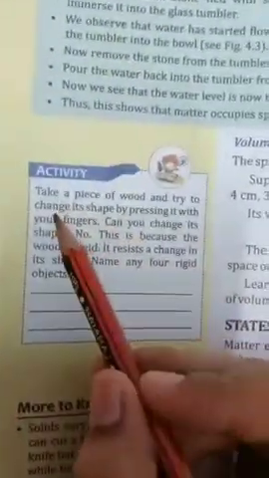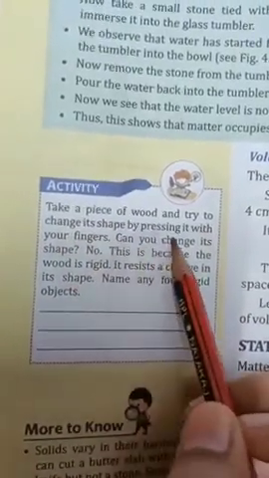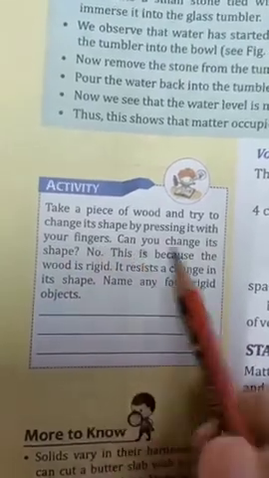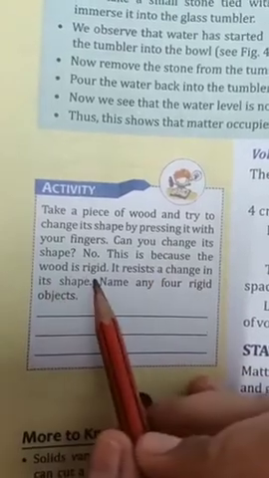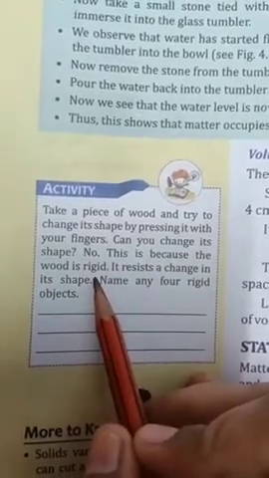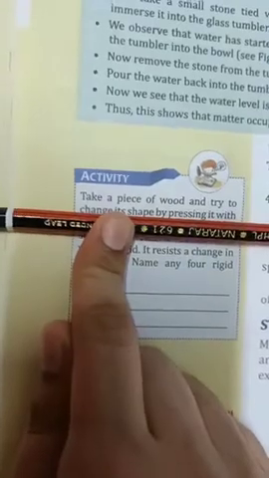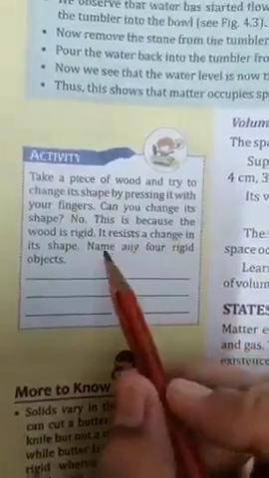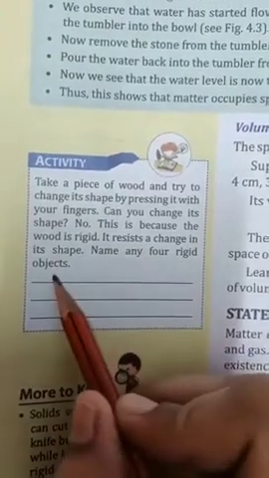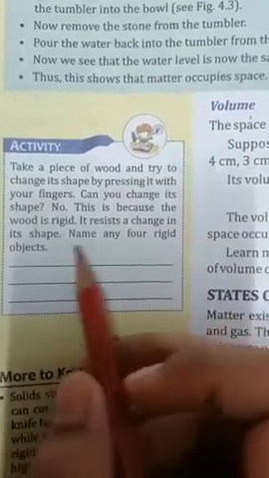Activity. Take a piece of wood and try to change its shape by pressing it with your fingers. Can you change its shape? No. This is because wood is rigid. Wood is rigid, so we will not be able to change its shape. For example, this pencil. If we try to press this pencil, we will not be able to change its shape. Now, you have to name any 4 rigid objects. Here you have to write examples of rigid objects.